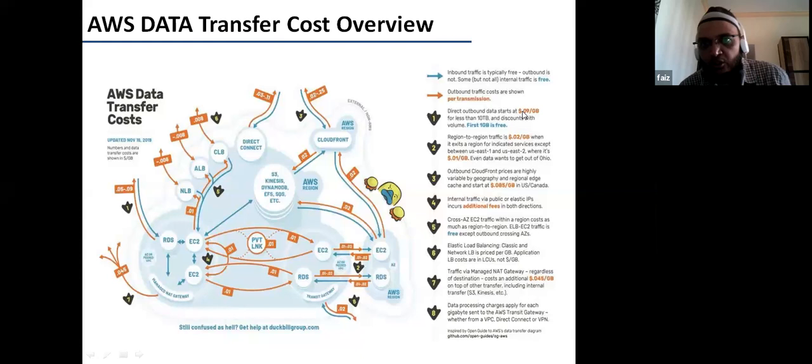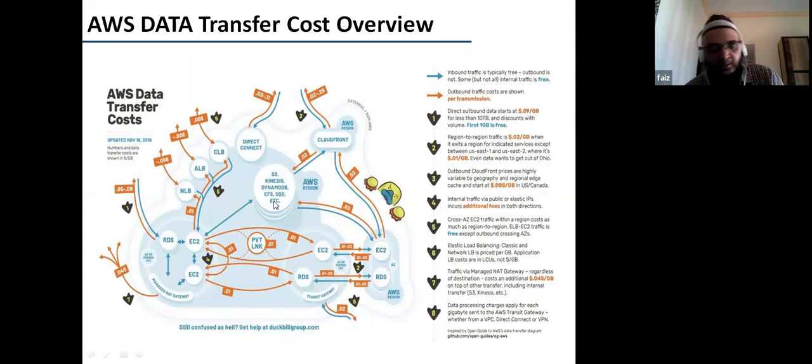So direct inbound cost, you have outbound cost, and then region to region traffic is there. Okay, it is all region specific, right? CloudFront will be talked about tomorrow. Cross AZ, EC2, this thing. So I'll share this on your WhatsApp group.